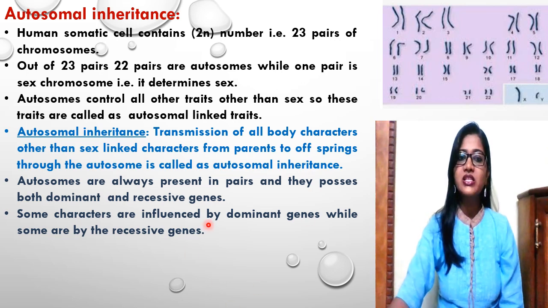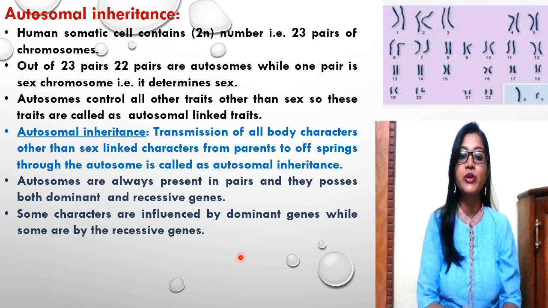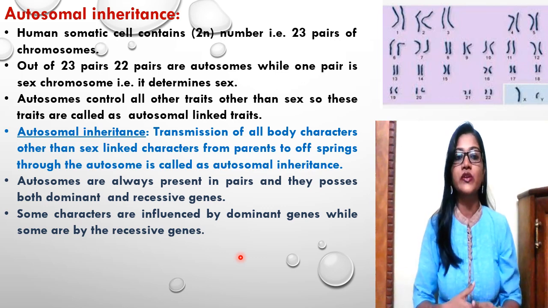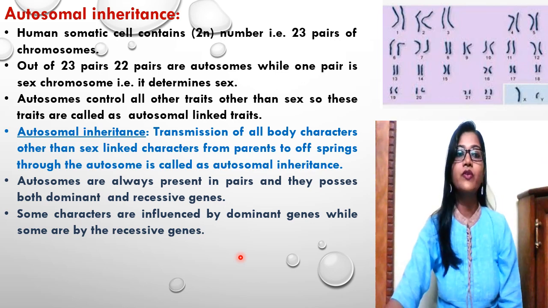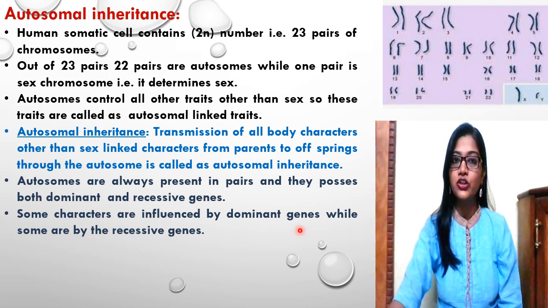So some characters are influenced by the dominant genes, they get expressed because of the dominant genes, while some characters get expressed because of the expression of the recessive genes. So we'll have a look at which characteristics are influenced by the dominant genes and the recessive genes.